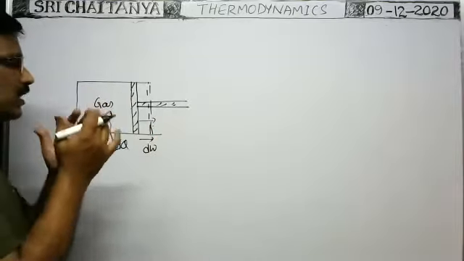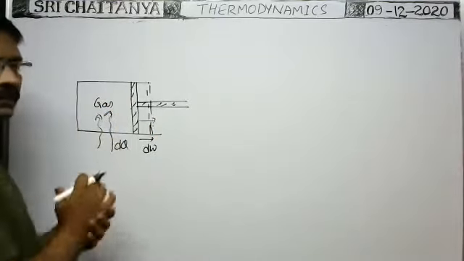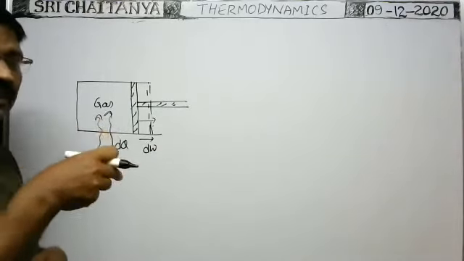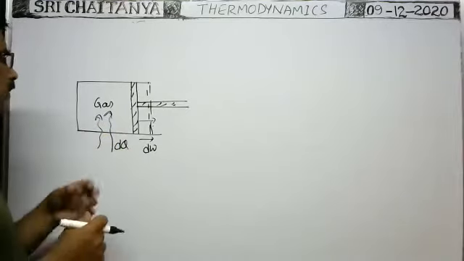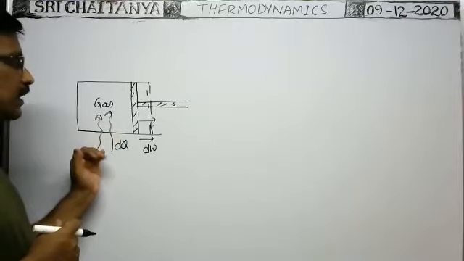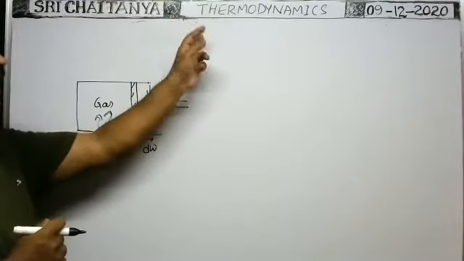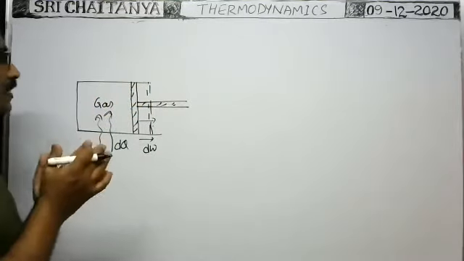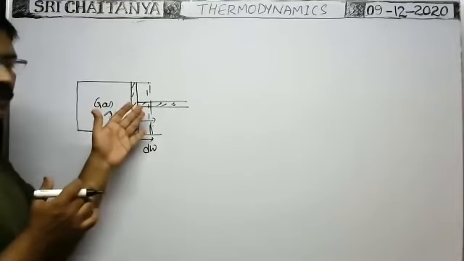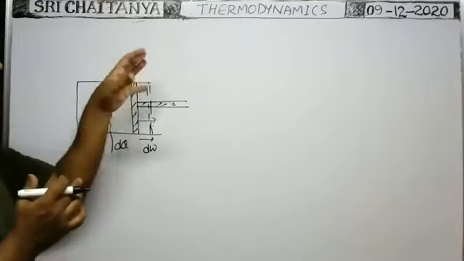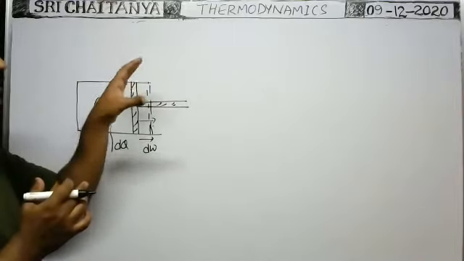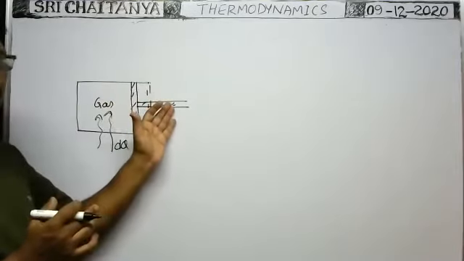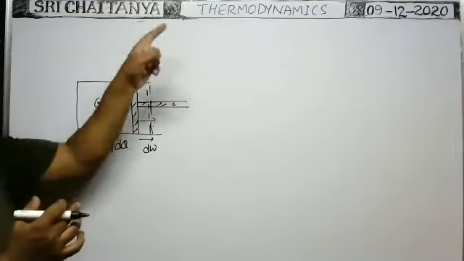Then what is the relation between the amount of heat energy supplied and the mechanical work done? The branch of heat in physics which gives the relation between the amount of heat energy supplied, which is called thermal energy, and the mechanical work done, is called thermodynamics. Dynamics tells us the force acting on the body and the amount of work done, etc. So thermodynamics is the branch of heat in physics which gives the relation between thermal energy supplied and the amount of external work done. That is called thermodynamics.